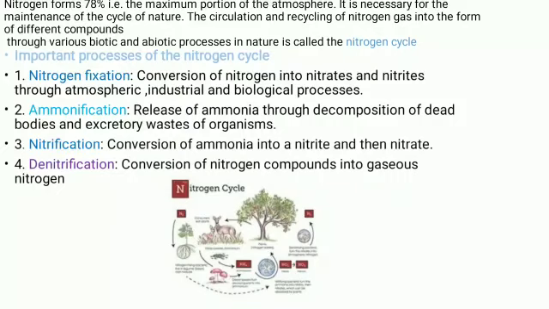Important processes of the nitrogen cycle. Why is the nitrogen cycle important? Nitrogen fixation: conversion of nitrogen into nitrates and nitrites through atmospheric, industrial and biological processes. Ammonification: release of ammonia through decomposition of dead bodies and excretory waste of organisms. Nitrification: conversion of ammonia into nitrite and then nitrate. Denitrification: conversion of nitrogenous compounds into gaseous nitrogen. So these are the important processes of the nitrogen cycle.